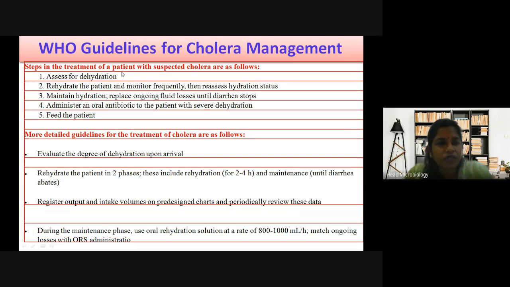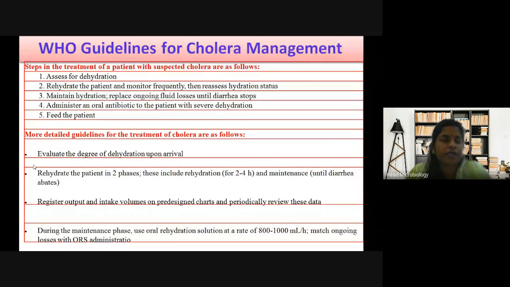First assess for dehydration. Then rehydrate the patient and monitor frequently. Then reassess hydration status. So you have to see if the hydration has increased after you give them these electrolytes, or it is still down. Then maintain hydration. Replace ongoing fluid losses until diarrhea stops. Because of diarrhea there is continuous loss of fluids, so you have to continuously give fluids and maintain hydration till the diarrhea stops.